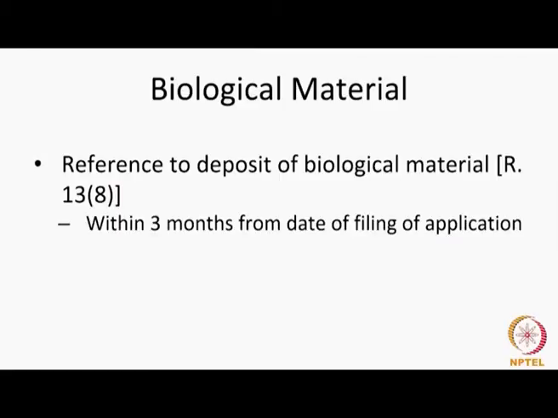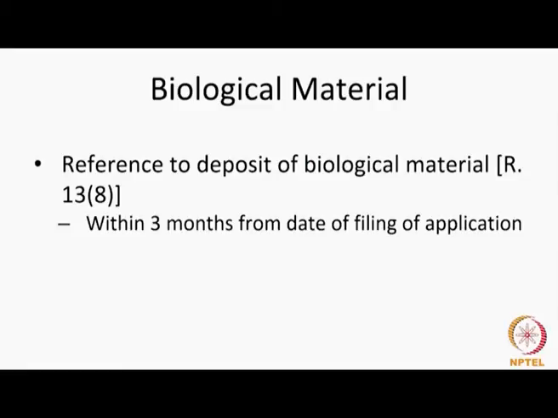Now, this proviso was not there before. What has been introduced here is the proviso, provided that in the case of a request for publication under 24A, such reference shall be made on or before the date of filing such request. So, you file an application, normally you have to make a reference within 3 months from the date of filing the application. Now, if you have made a request for publication wherein you want to expedite the publication quickly, then such reference shall be made on or before the date of filing such request.